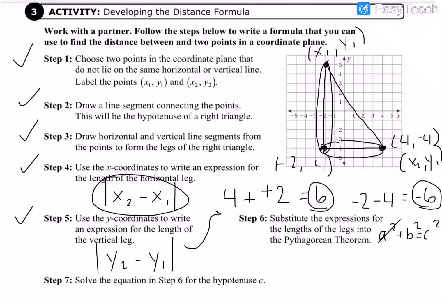We'll say the absolute value of x2 minus x1, but we'd have to square it still, because we are only putting that in for the length of the leg, and the leg is a. So we're taking this expression, calling that the a. So the absolute value of x sub 2 minus x sub 1 squared plus the absolute value of y sub 2 minus y sub 1 squared equals c squared.